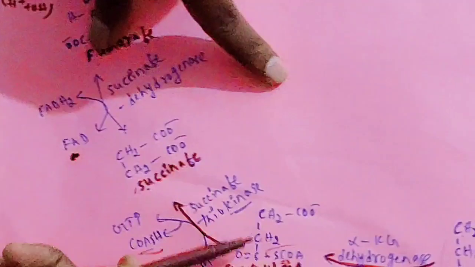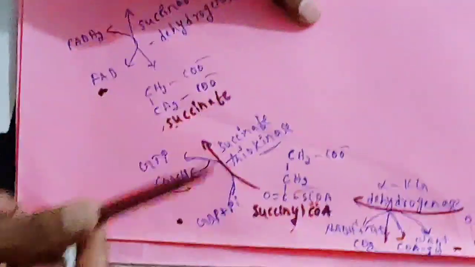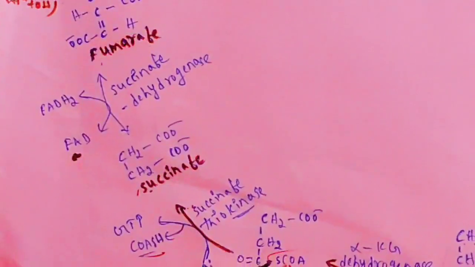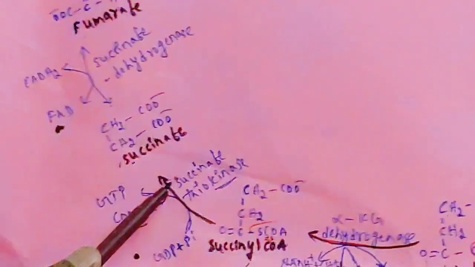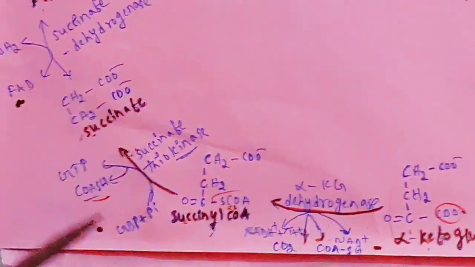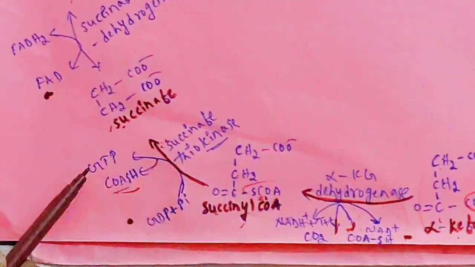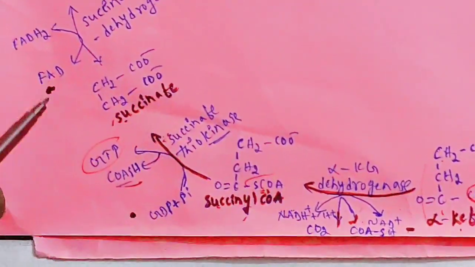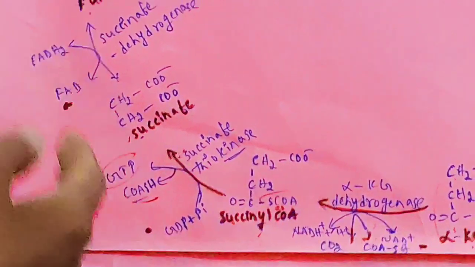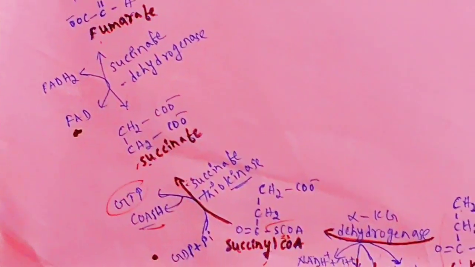Then the remaining part is the same, CH2COO, CH2COO. Then CH2 will be converted to COO. So this is succinate. From succinyl CoA, succinate will be produced by removal of coenzyme. This reaction is catalyzed by succinate thiokinase. Here one thing you need to remember: GDP and Pi combine to produce GTP. Here only GTP is forming, not ATP. Either ATP or GTP can be produced, but here GTP is forming.